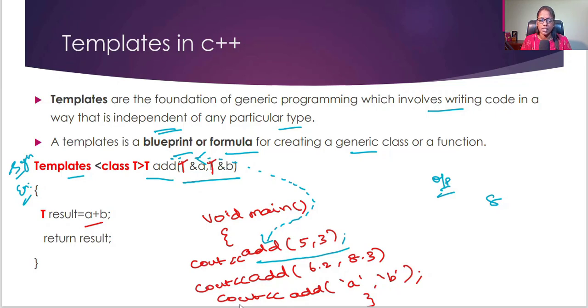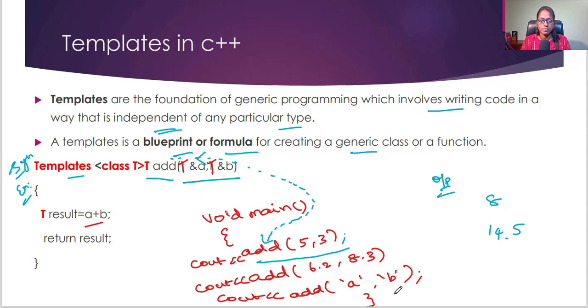In the second statement, I have given add 6.2, 8.3. So in this case, it will call the template in the same way, and now this a value will be considered as 6.2 and b value as 8.3, and this will be added and provide 14.5. Similarly, see, I didn't define any data type. So that is the meaning of independent of any particular type, which is writing code that is independent of any particular type.